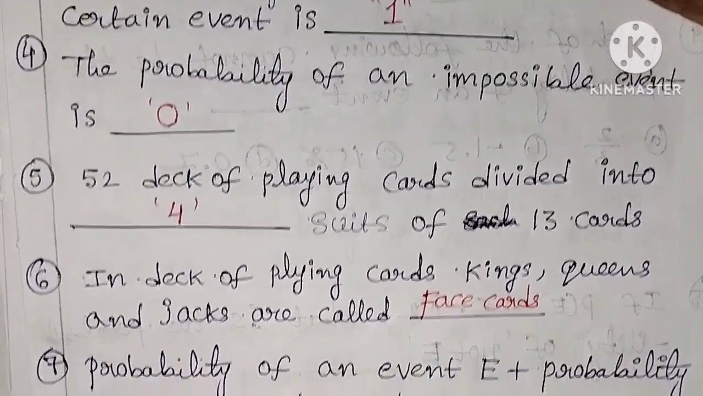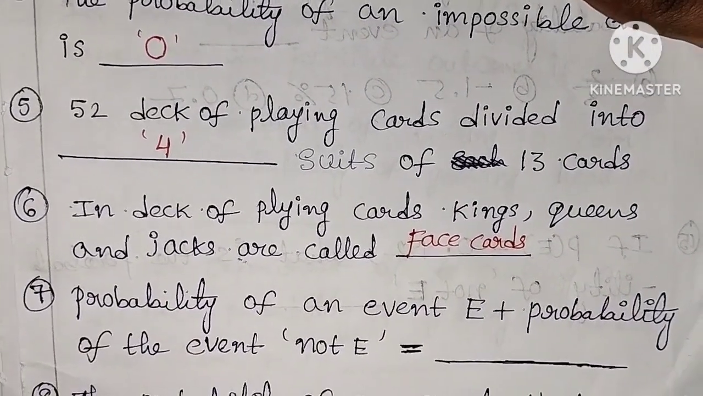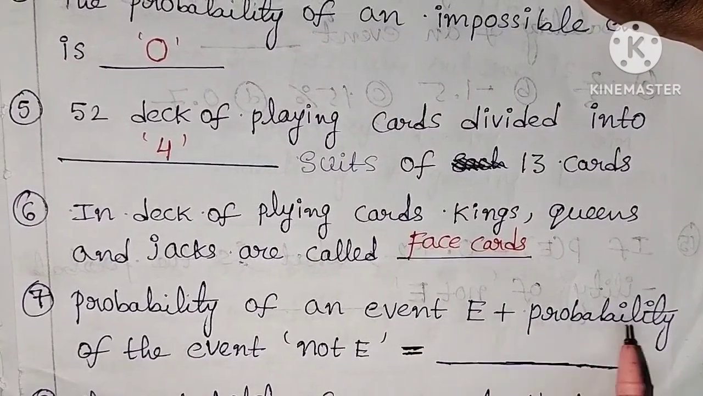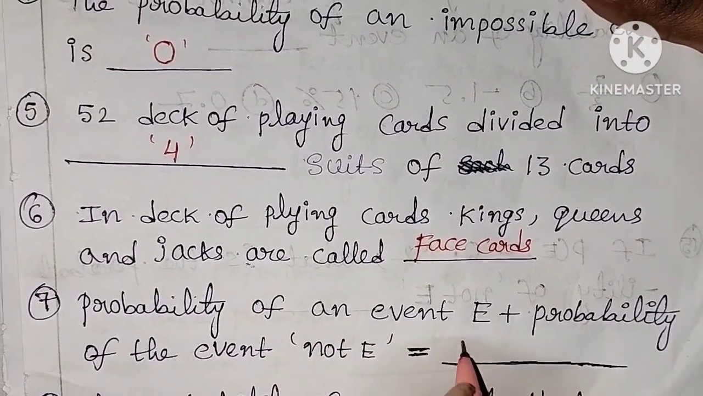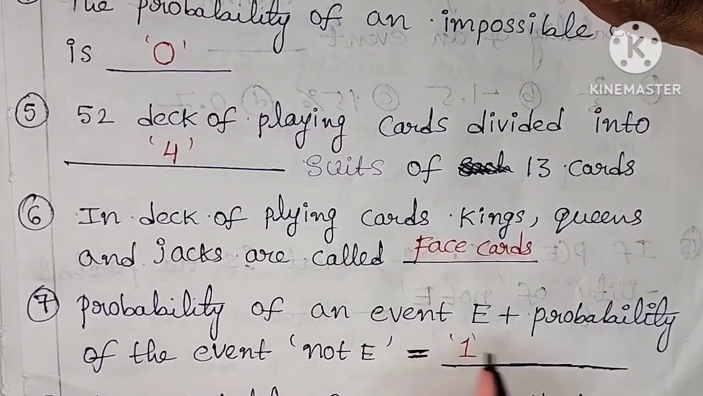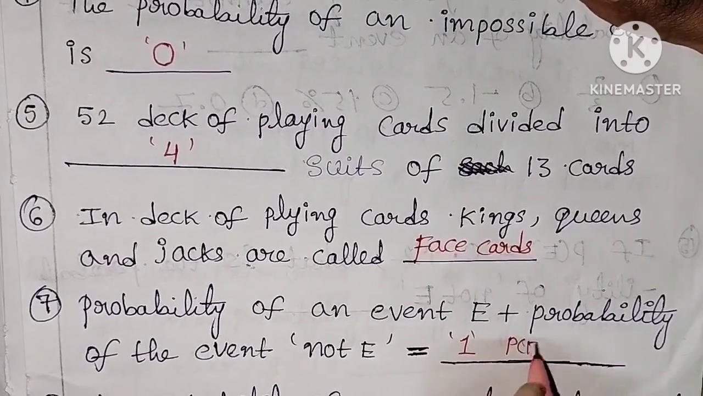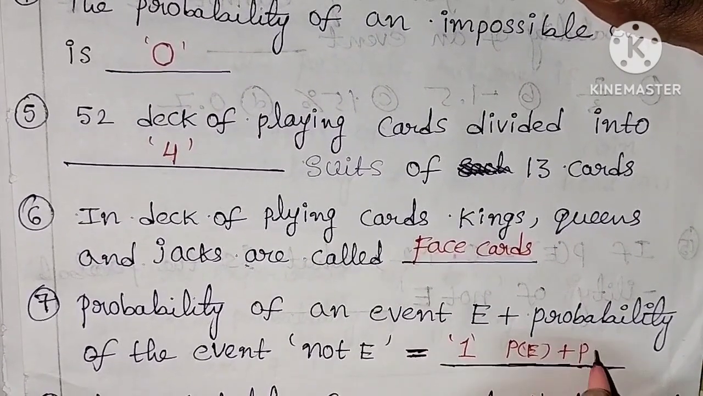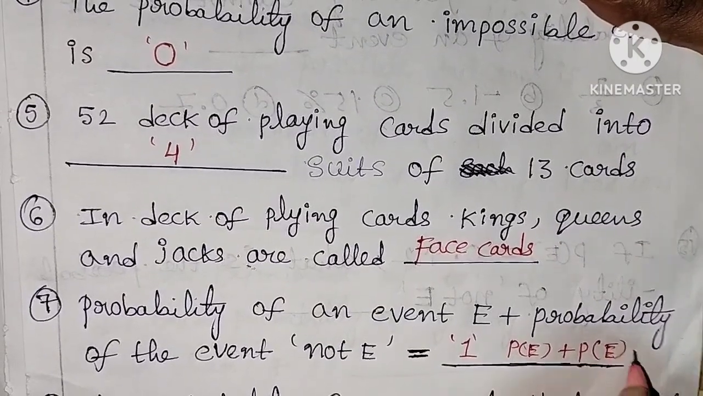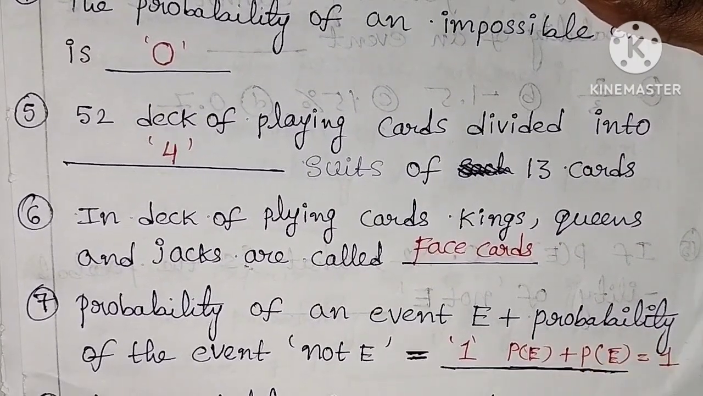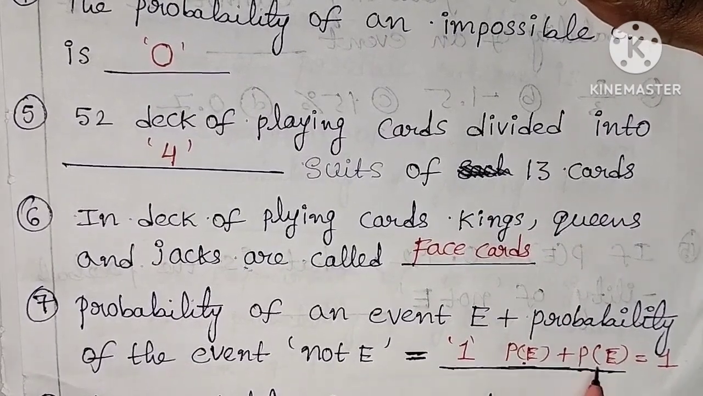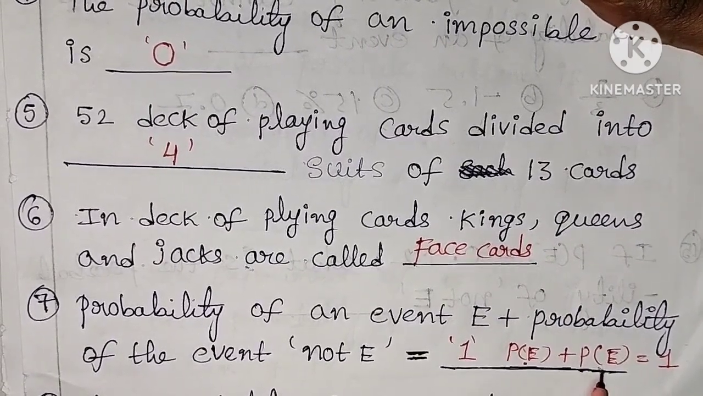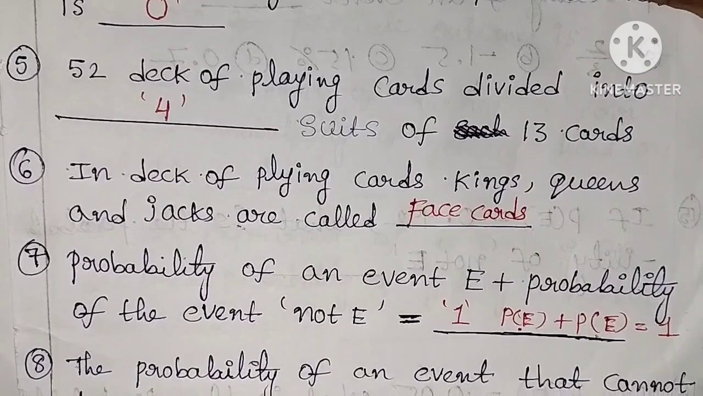Now next, the probability of an event E plus the probability of the event not E is always equal to 1. So P of E plus P of E bar is always equal to 1, where P of E means the probability of an event E, and P of E bar means the probability of the event not E.